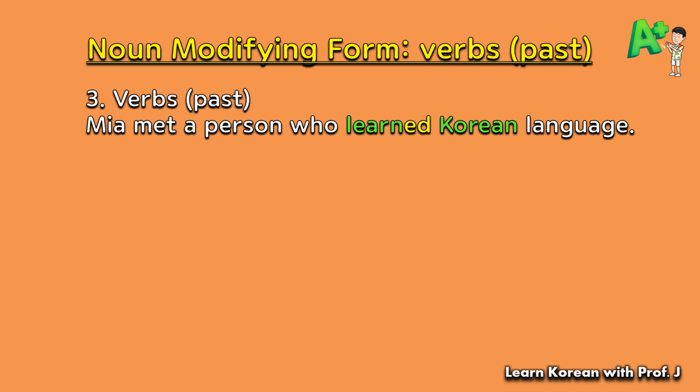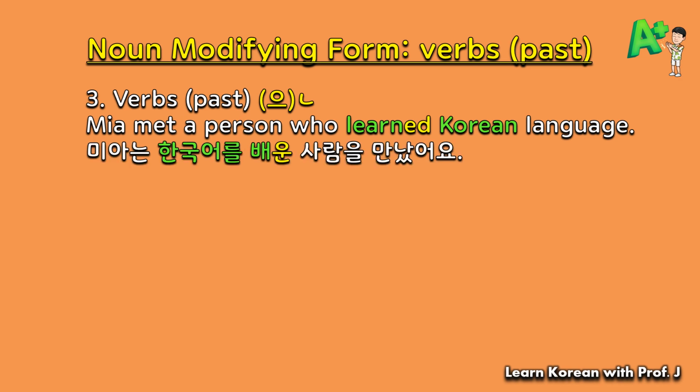Now, how would you translate this sentence? Mia met a person who learned Korean language. Now, this is noun modifying form for verb in the past tense. The conjugation for verbs in the past tense for the noun modifying form is 은. So if you translate the sentence, 미아는 한국어를 배운 사람을 만났어요.